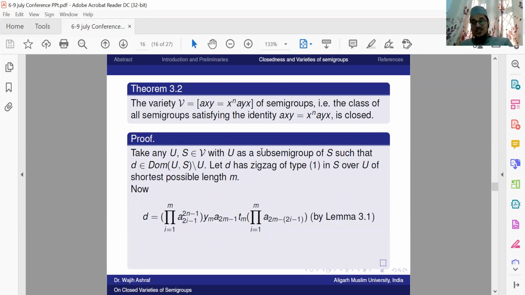As we know from the definition, Dom(U,S) always contains U. So we have taken an element in the dominion and we show it goes in U. In this way, both become equal to each other and the variety is closed.